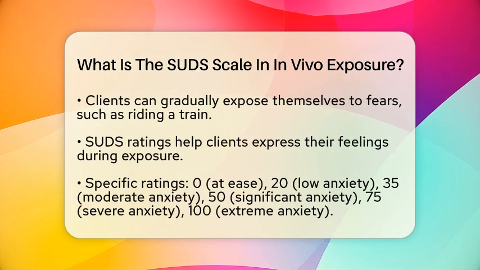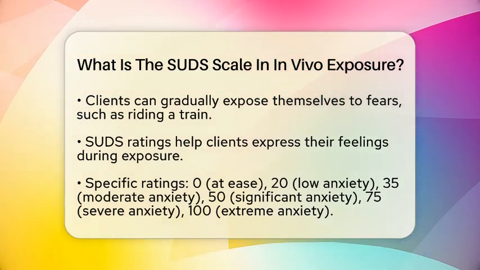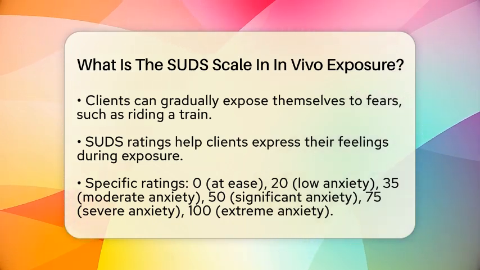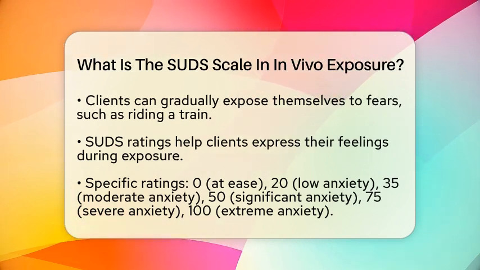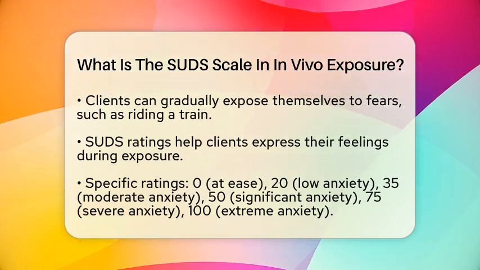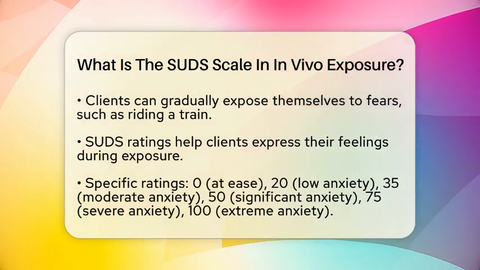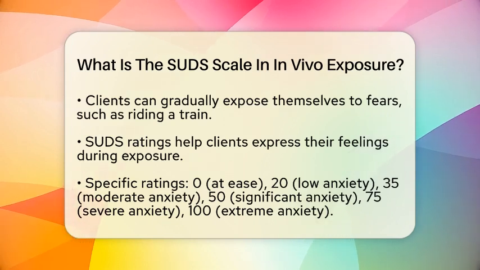Let's break down the SUDS scale a bit more. A rating of 0 means you feel completely at ease. A score of 20 indicates low anxiety, while 35 shows moderate anxiety. If you rate your anxiety at 50, that means you are experiencing significant anxiety. A rating of 75 suggests severe anxiety, and a 100 means you are feeling extreme anxiety.